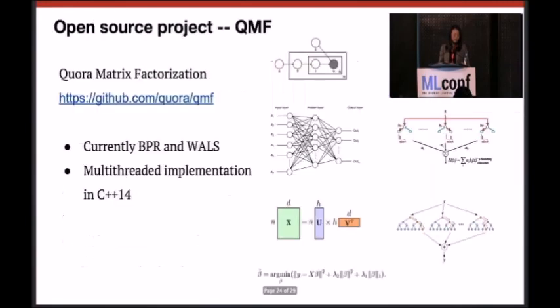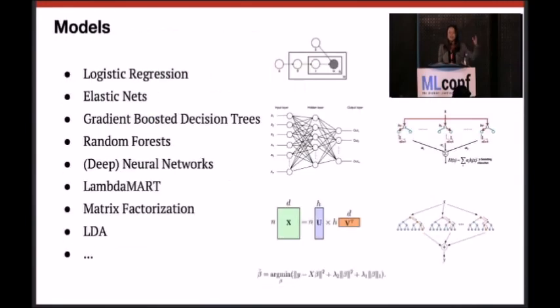Actually, let me go back one slide. If you look at this variety of models, I'm not trying to sell them as necessarily a positive feature in the product. A couple of months ago, I wrote a blog post about avoiding complexity in machine learning systems.